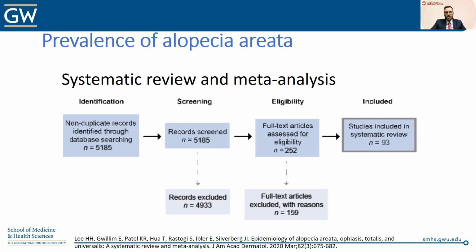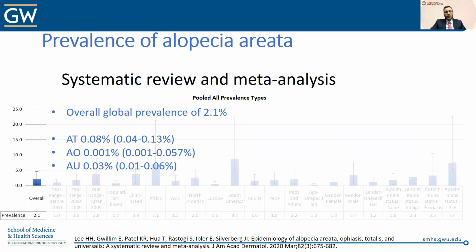These are the results of a recent systematic review and meta-analysis that we published in the Journal of the American Academy of Dermatology, with a comprehensive search strategy that identified almost 100 studies. I'll first present the overall pooled prevalence estimate across all study designs, all studies, all time points, et cetera. The number is about 2.1% for an overall global prevalence of alopecia areata.